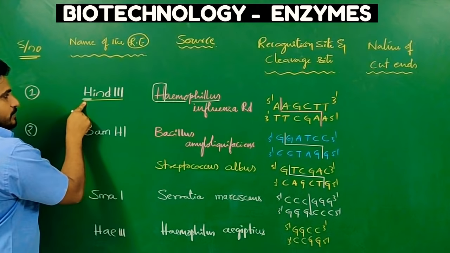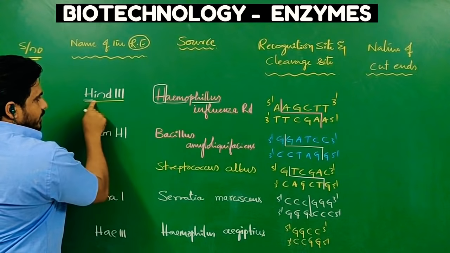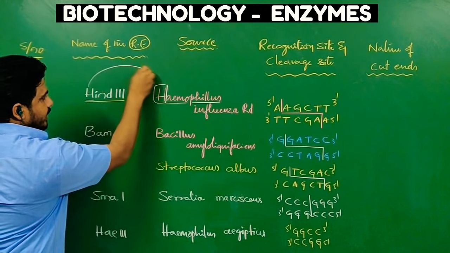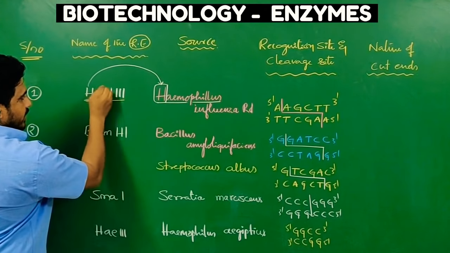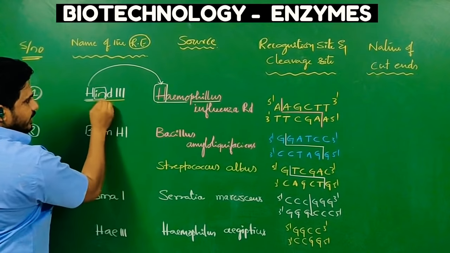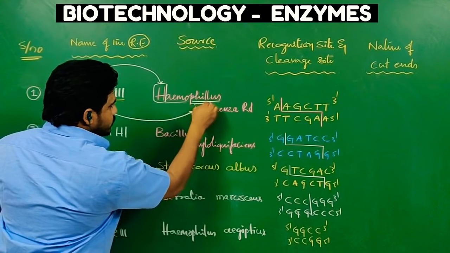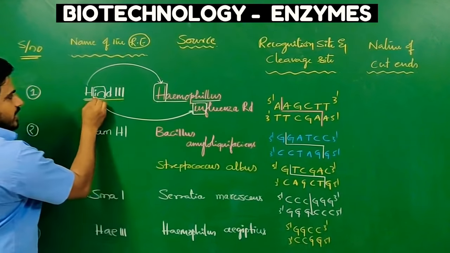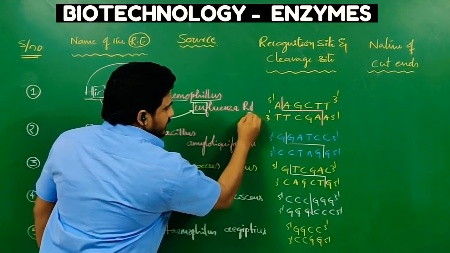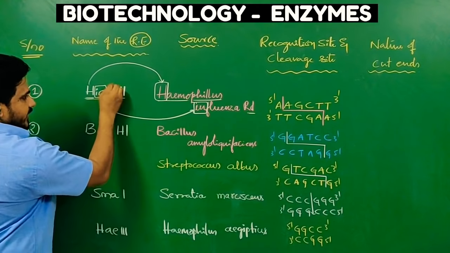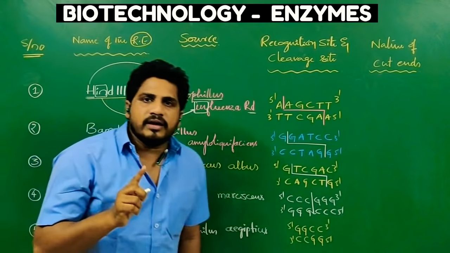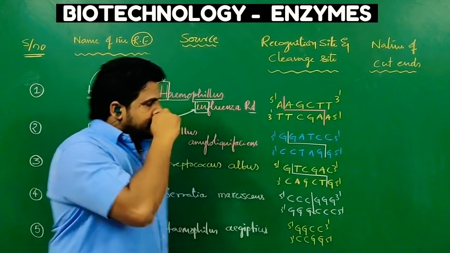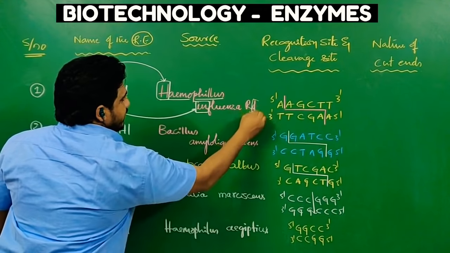That's why the name has been given HindIII. In HindIII, H indicates Haemophilus and IN indicates influenzae, these two. So HIN, and from the strain the letter can be taken, that is D. R was already taken for E. coli, that's why D was taken here.